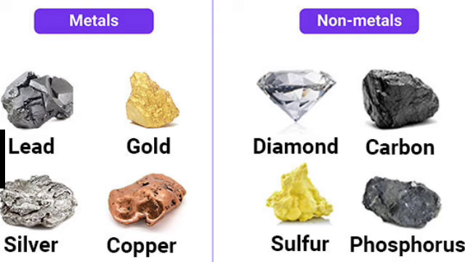Iron does not burn on heating, but iron filings burn vigorously when sprinkled in the flame of the burner. Copper does not burn, but the hot metal is covered with a layer of black substance, which is copper(II) oxide. Silver and gold do not combine with oxygen even at high temperature.